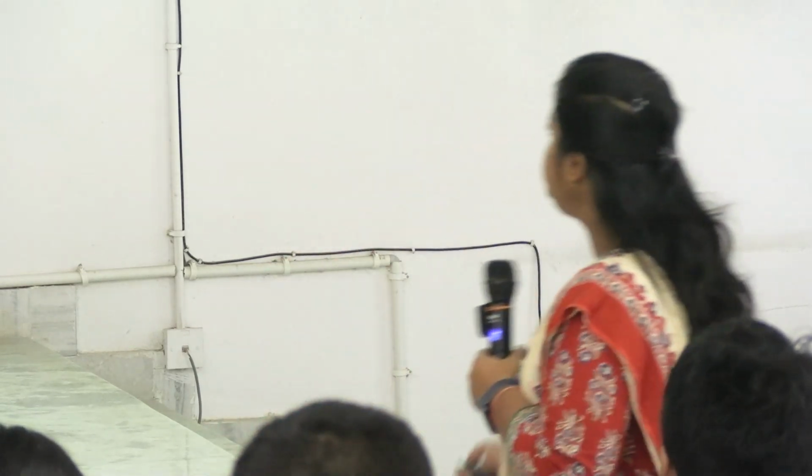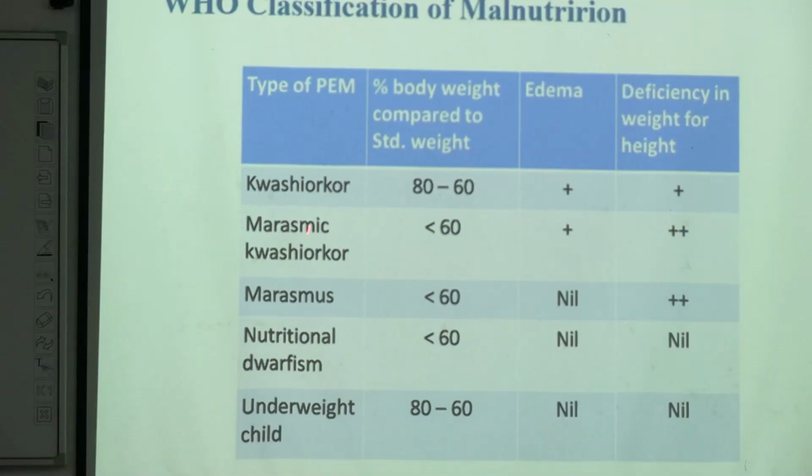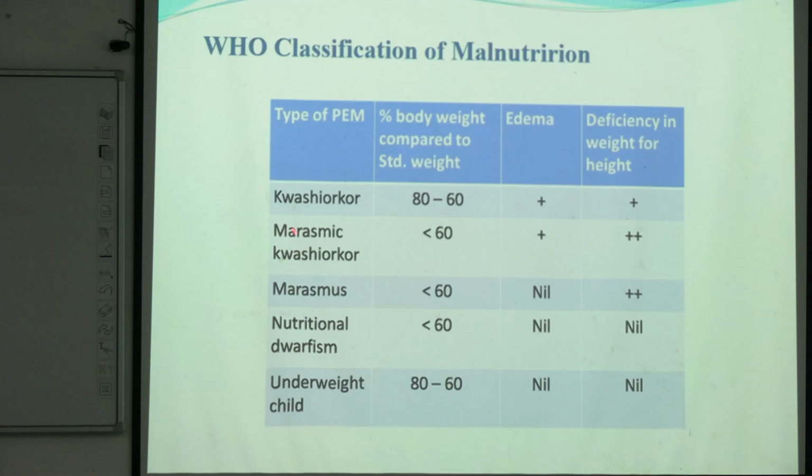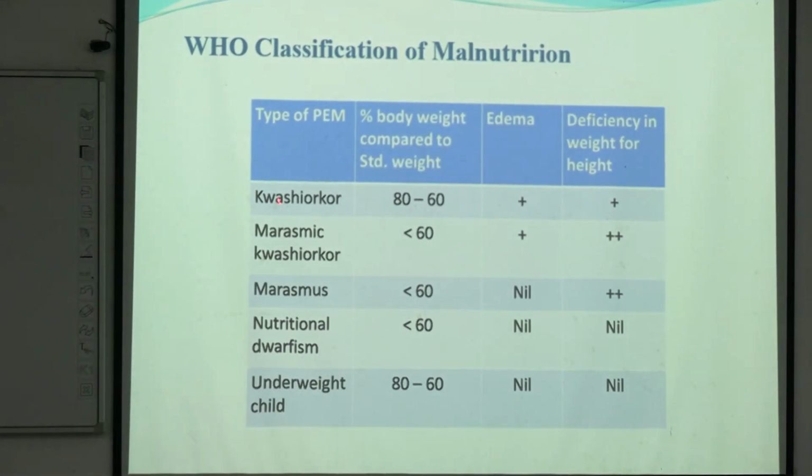Okay? And see, these are the other malnutrition types, that is marasmic kwashiorkor. In kwashiorkor, what happens? If the standard body weight is 100, in kwashiorkor we can see 80 to 60% body weight is maintained.